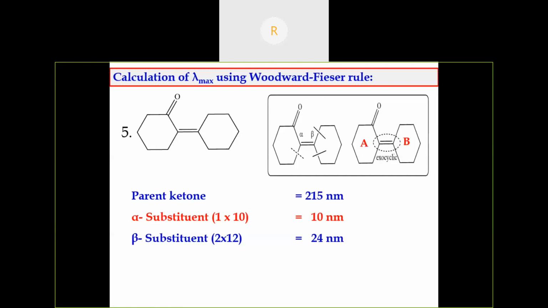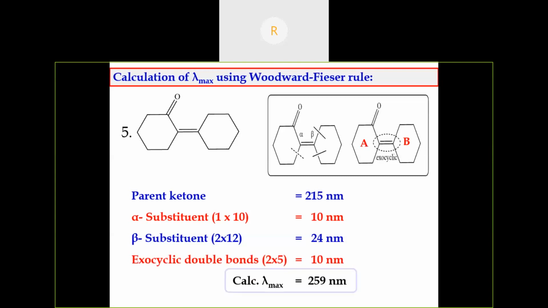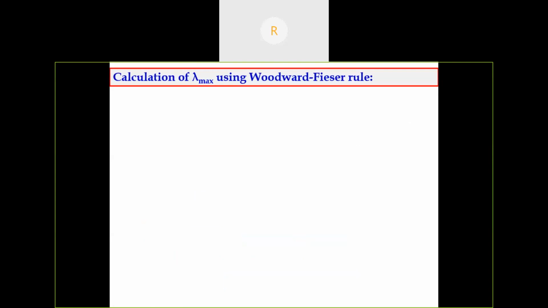For ring A, there is one exocyclic double bond. For ring B, there is one exocyclic double bond. So, two exocyclic double bonds are there, so 2 into 5, 10 nanometer. Is there any extended double bond extending the conjugation? No, there is no extending conjugation. So, the lambda max value is 259 nanometer.